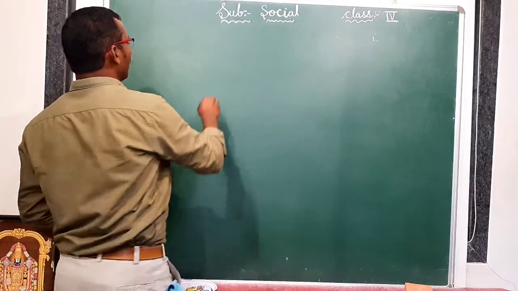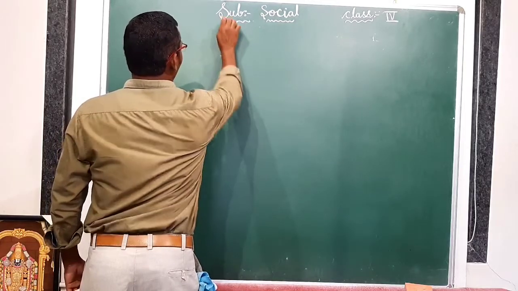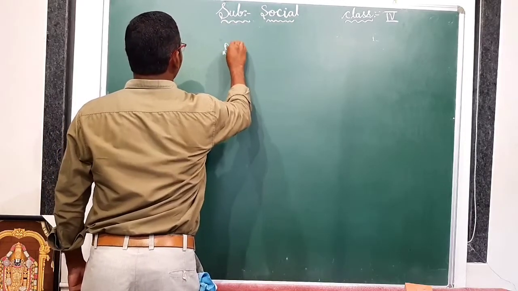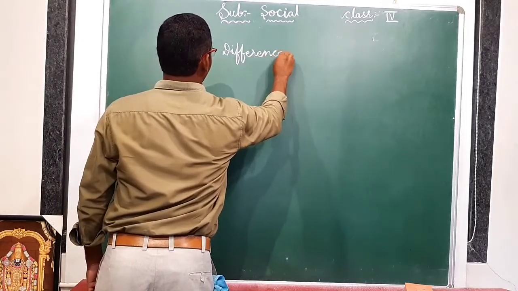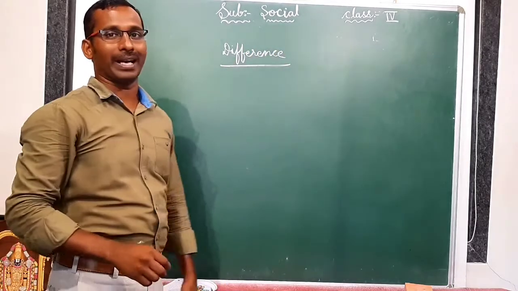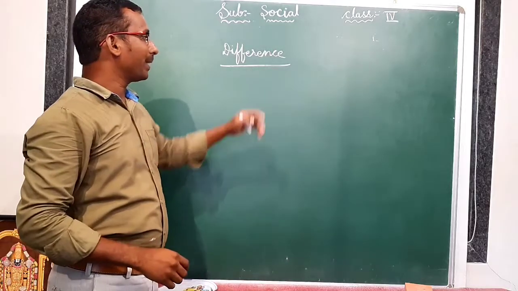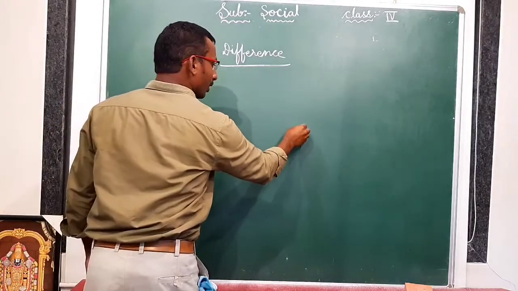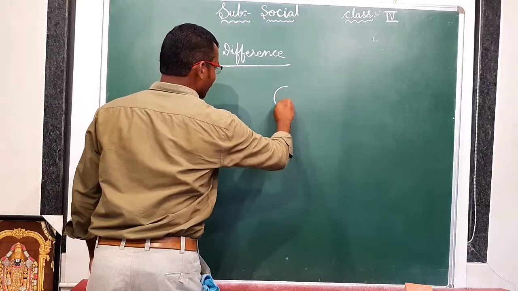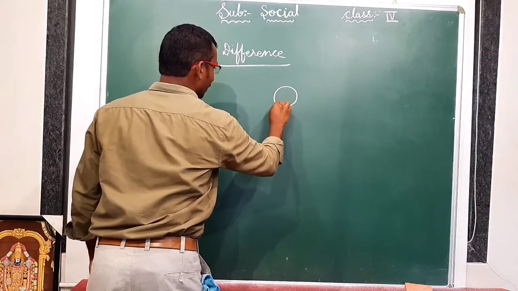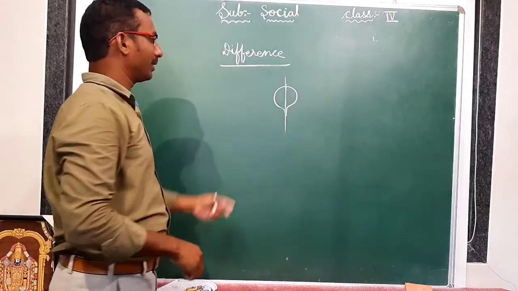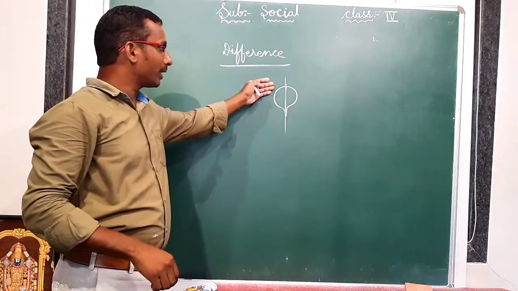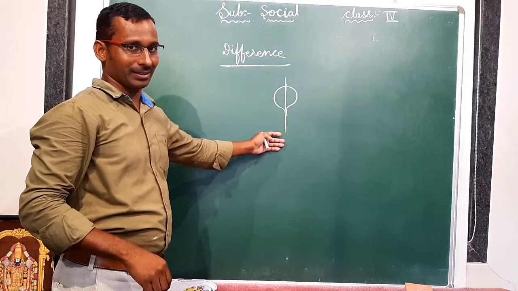But here one difference is there. What is the difference between the top and the planets? The top is rotating on its own axis, like this. Is it clear? In the same way planets are also rotating on their own axis.